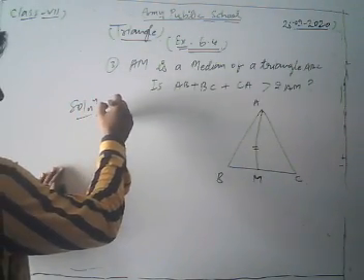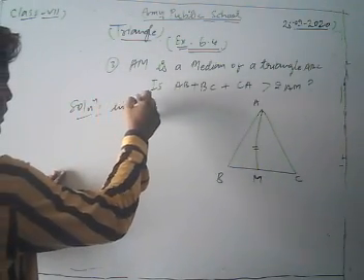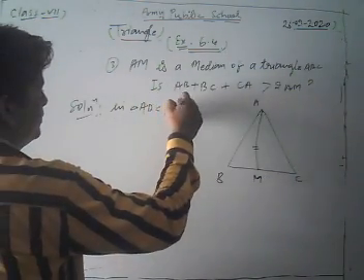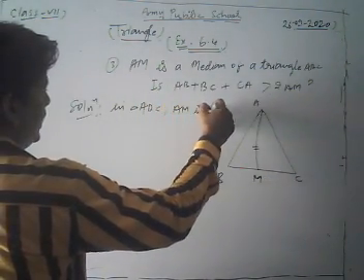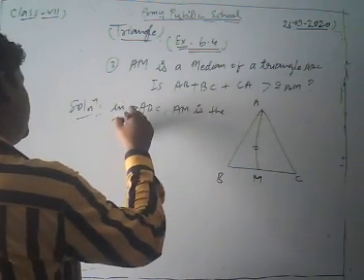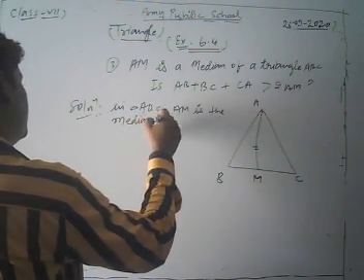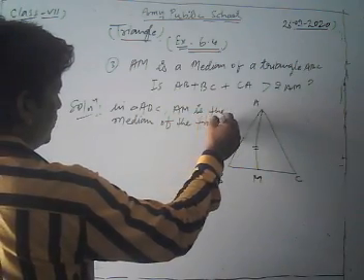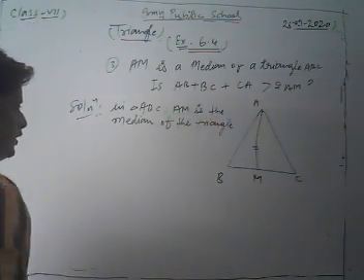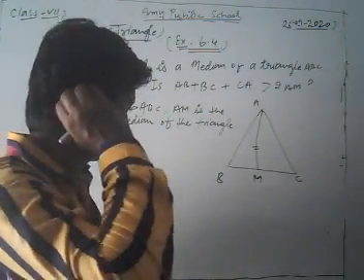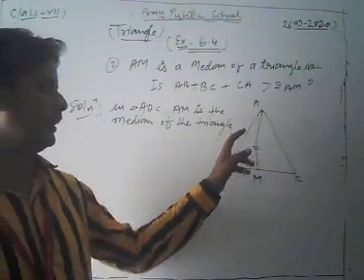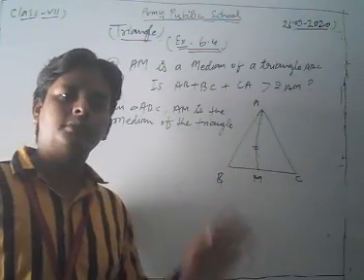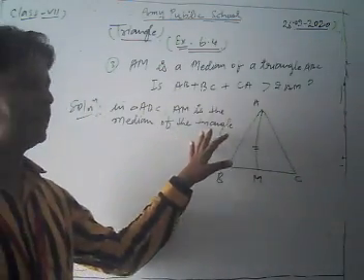Dear student, in triangle ABC, AM is the median of the triangle.